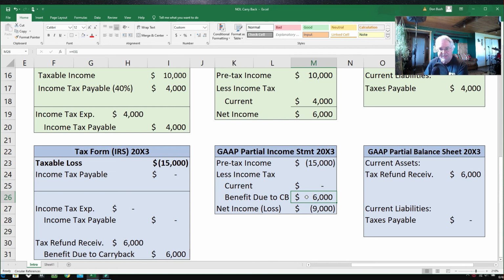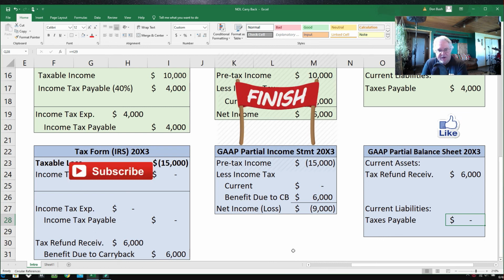And where's that $6,000 coming from? It's coming from right there. So that means that our overall net loss is $9,000. So they're helping us out a bit. That'll be great. Over here to the balance sheet, we have a tax refund receivable of $6,000. We get it off of that right there, the journal entry. Tax refund receivable. We have taxes payable of nothing. Folks, that's all there is to a loss carryback. It's really quite easy, nothing to it.